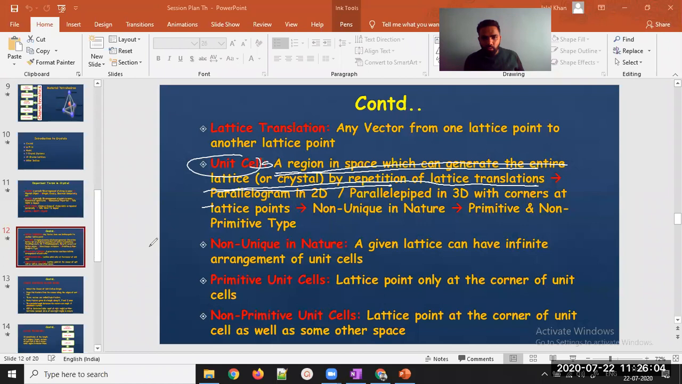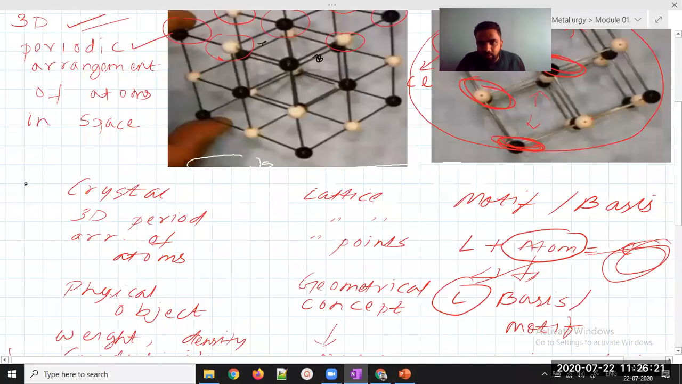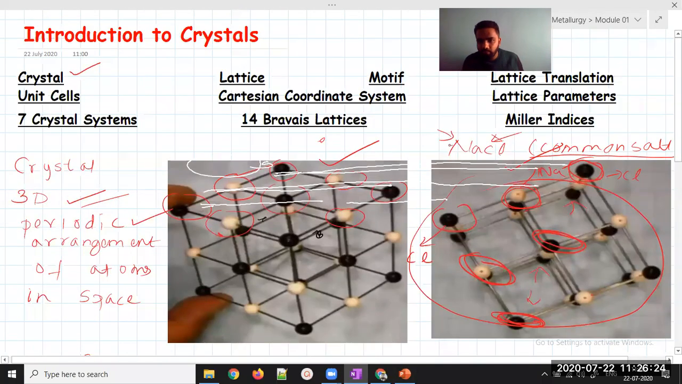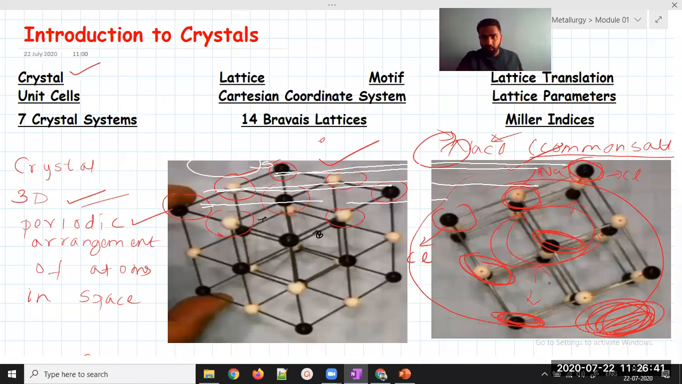Now, it can be a parallelogram if it is two-dimensional, as we have seen. And like in the earlier example that we saw, I will just show it to you. You can see this diagram that we have already seen. This is also unit cell repetition through lattice translation, and repetition of unit cell through lattice translation gives us what? Crystal or lattice system.